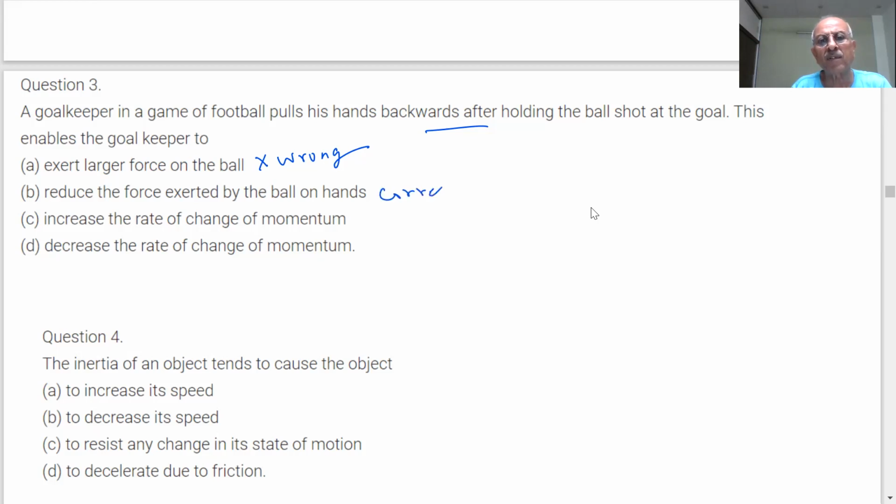Why does it happen? Because, sir, as the time increases, the rate of change of momentum will decrease. Force is the rate of change of momentum. So you are increasing the time, and that will reduce the force. Increase time T. F is inversely proportional to T. Okay. Then this is correct.